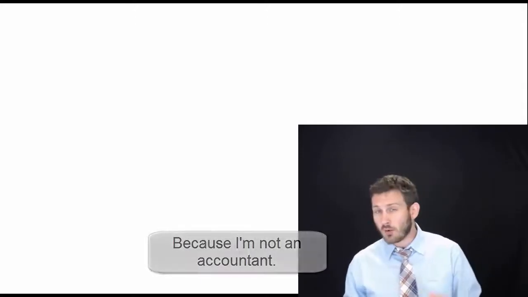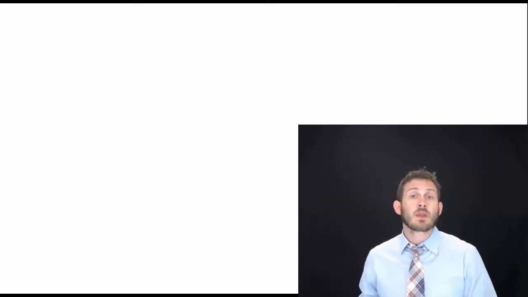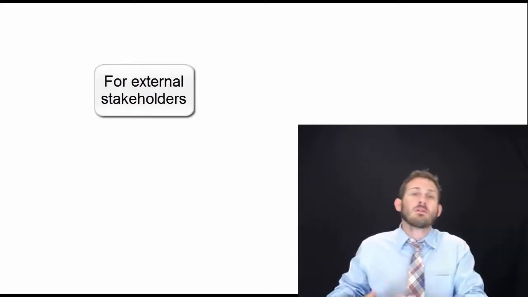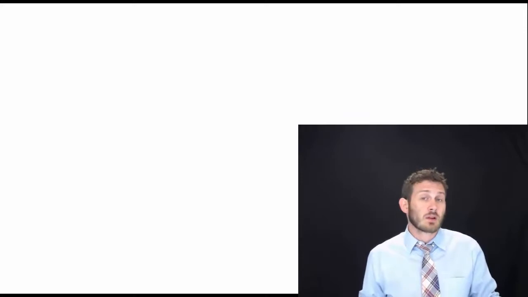Right, so what we're looking at are financial statements, and the difference between financial accounting in general and cost accounting is that cost accounting looks at things from a managerial perspective. Financial accounting is prepared for external stakeholders, those who want to evaluate what's going on with the company. A publicly traded company might prepare financial statements to present to the IRS for paying taxes. They're going to present them to the SEC if they are publicly traded, and allow stockholders to look and see what's going on with the company in particular.